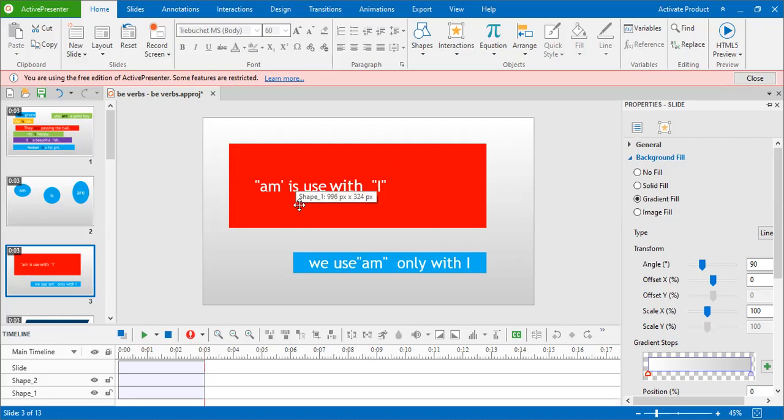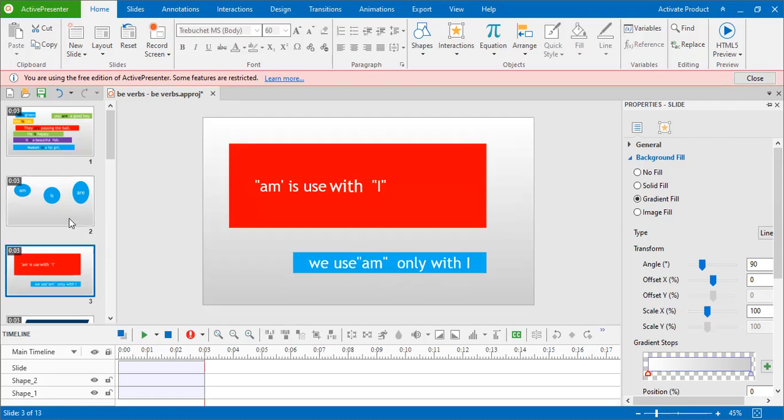Am is used with I. We use am only with I. මේ I කියන එක තියෙනව නේද? ඒකේ I කියන subject එක විතරයි අපි am කියන be verb එක use කරන්නේ. I එක විතරයි. We use am only with I.